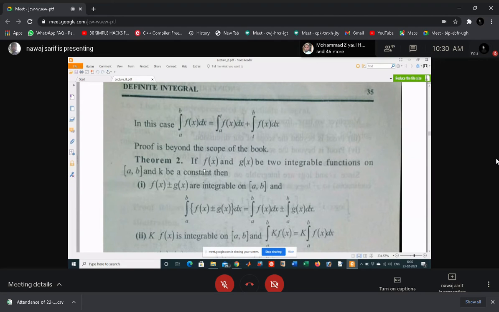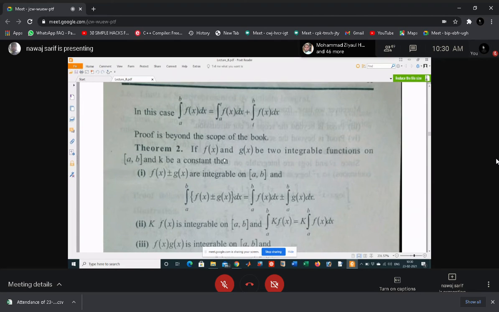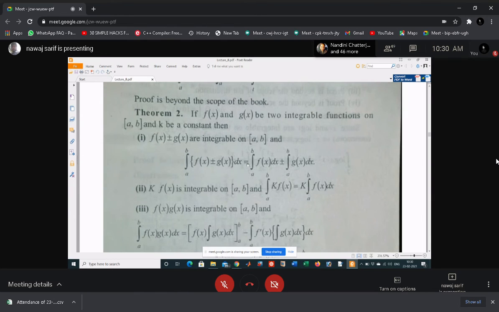Another property: if f(x) and g(x) are two integrable functions on [a, b] and k is a constant, then the sum or difference of the functions is also integrable. These are the basic properties of integrable functions.